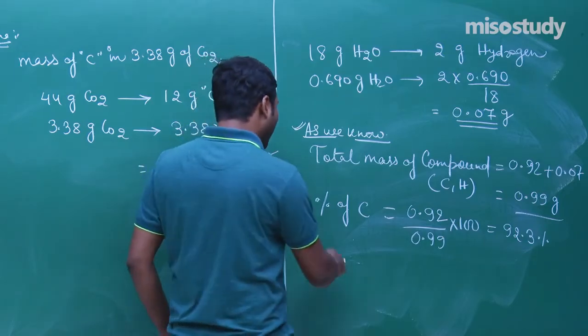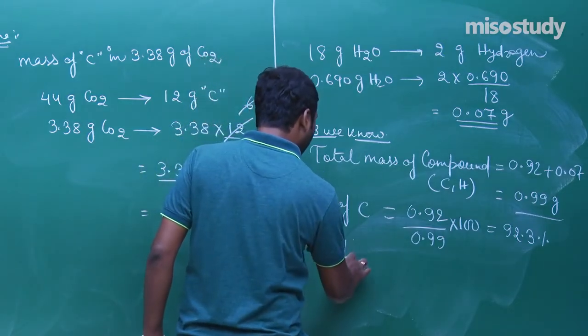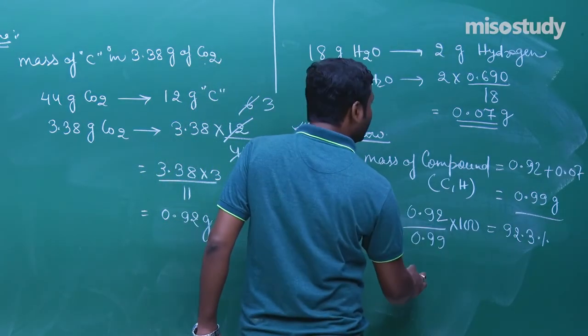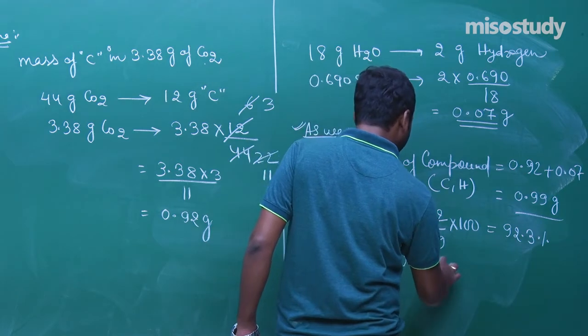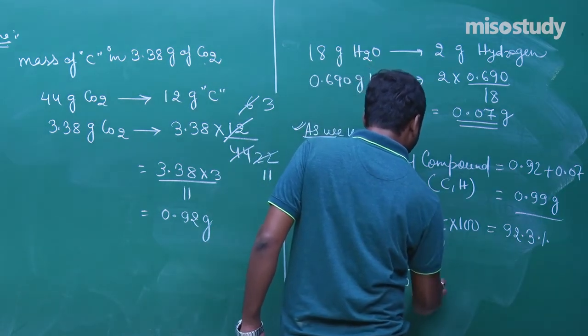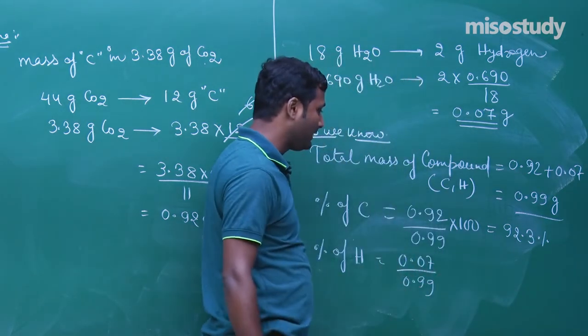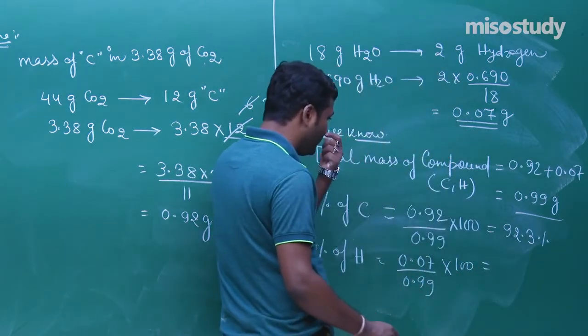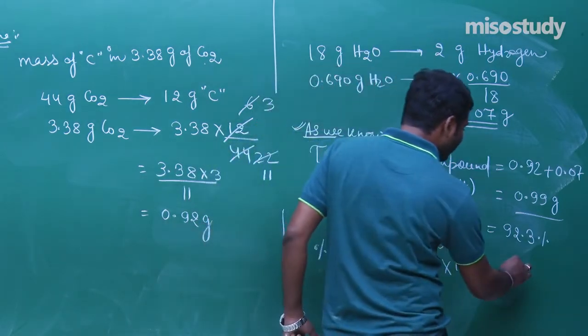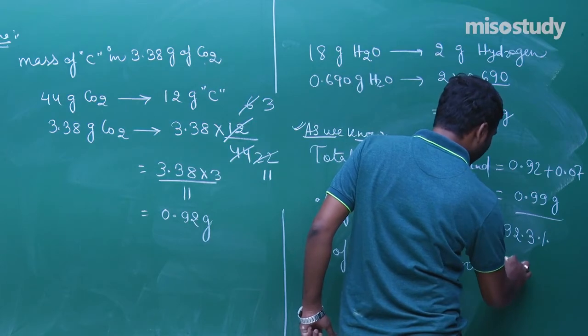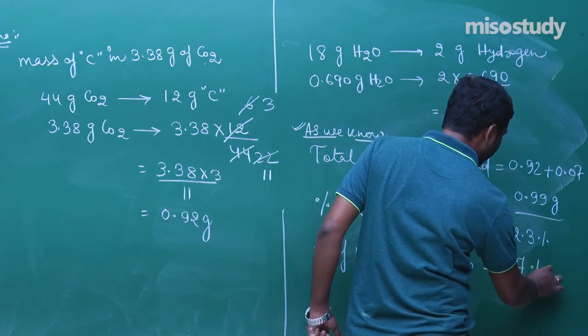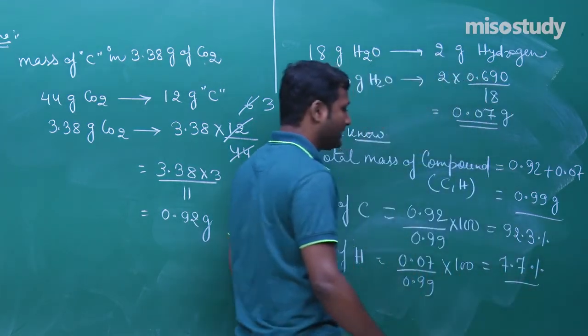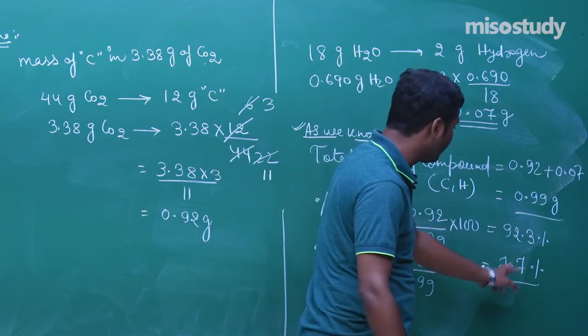Clear to you? And the percentage of hydrogen will be 0.07 upon 0.99 multiplied by 100. It will be around 7.7%. Clear to you? In total, 7 and 3 is 10, 7 and 2 is 9.